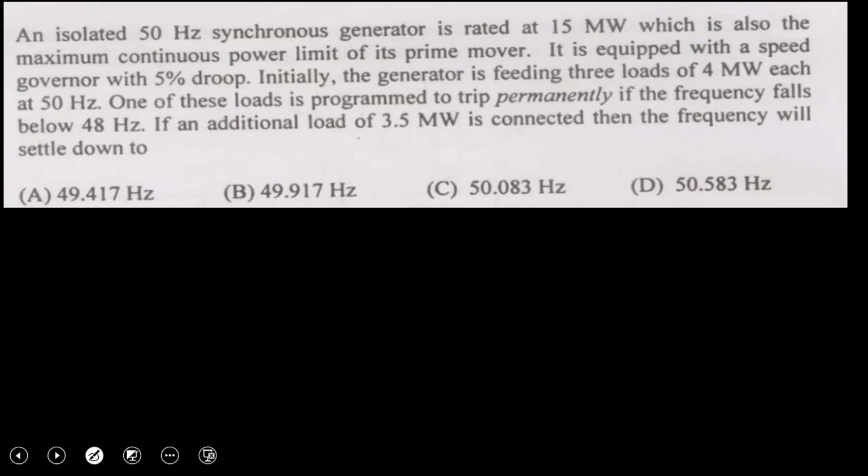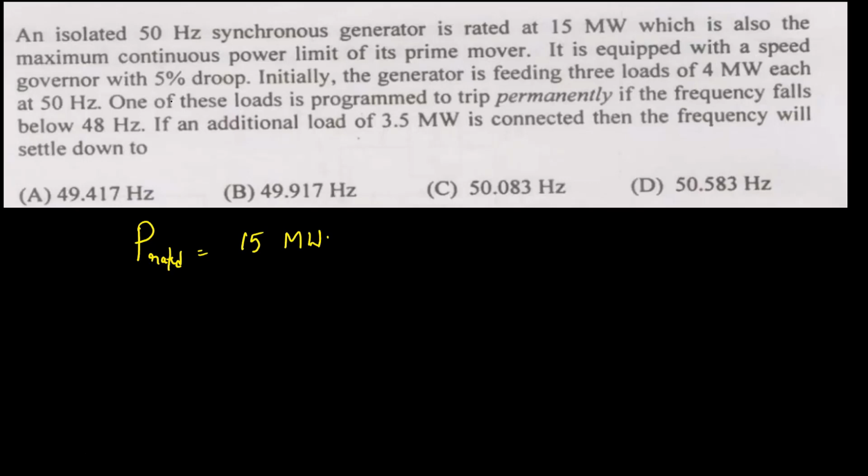An isolated 50 hertz synchronous generator is rated at 15 megawatt, which is also the maximum continuous power limit of its prime mover. The complete sentence meaning is that the maximum power which the generator can deliver is 15 megawatt. The rated power output of the generator is 15 megawatt. That is the meaning of the sentence.